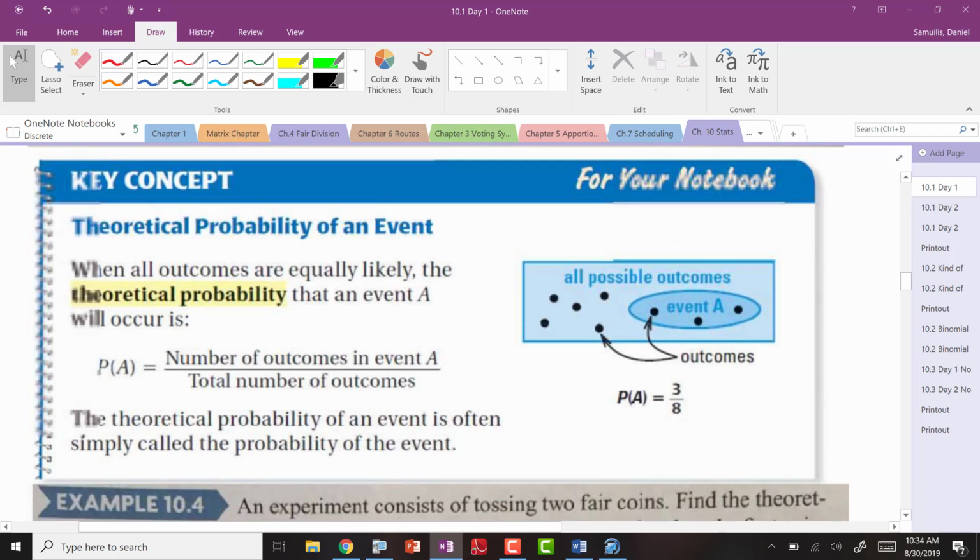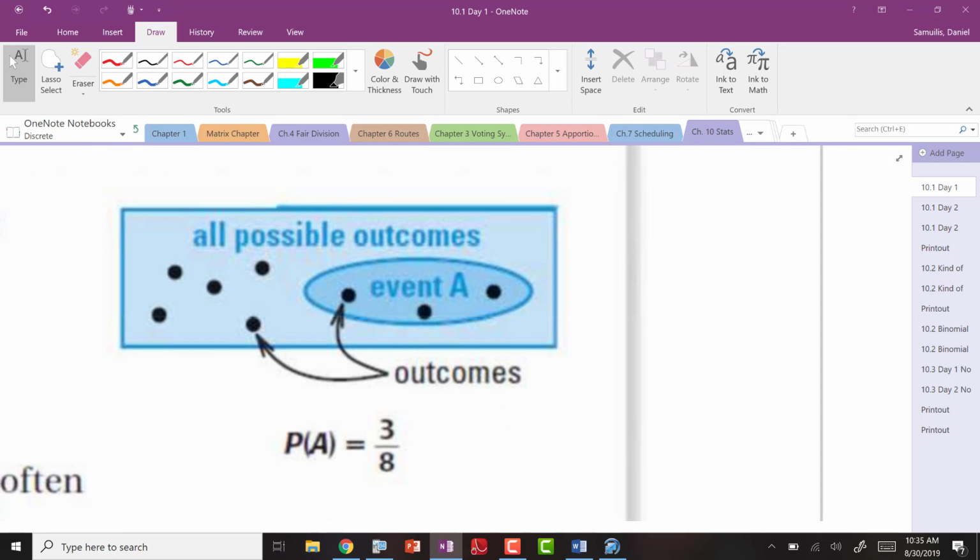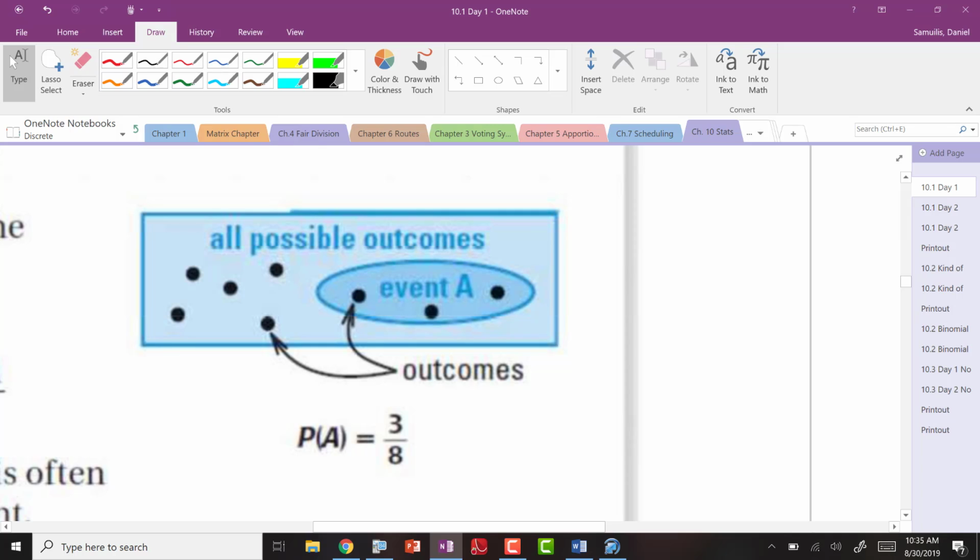The first thing you want to write is what's highlighted here. You don't want to write all of this box out, but this is talking about theoretical probability first. This is not running an experiment, but thinking about an experiment. What is the probability that I flip heads on a coin? Everyone knows what that answer is. What is it? 50%. That's a theoretical idea. So what we have over here, which might be cool to write, is the whole idea of this. This is the sample space, the big rectangle.